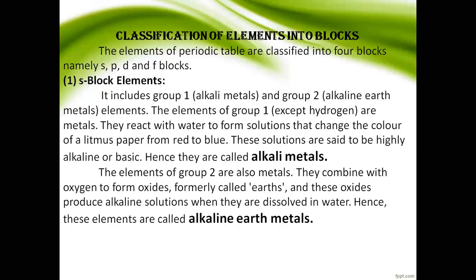These electrons are present in the shells. These shells are further divided into subshells, that is s, p, d, and f. So the elements are arranged by the arrangement of electrons in the shells and subshells.